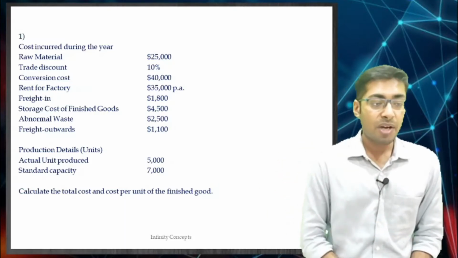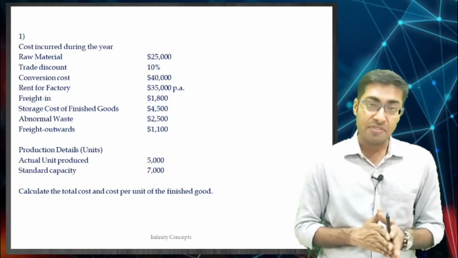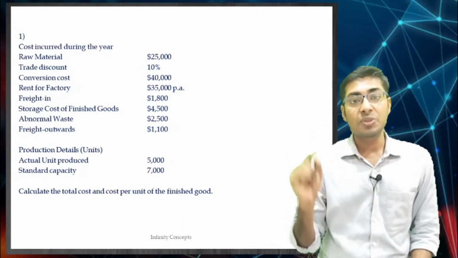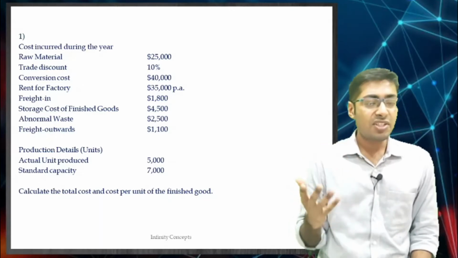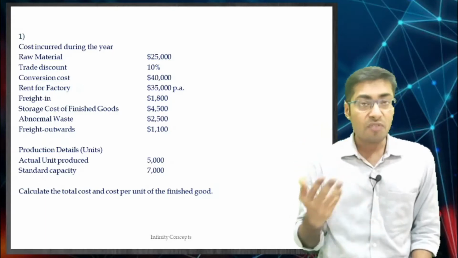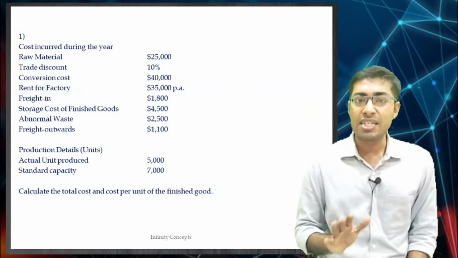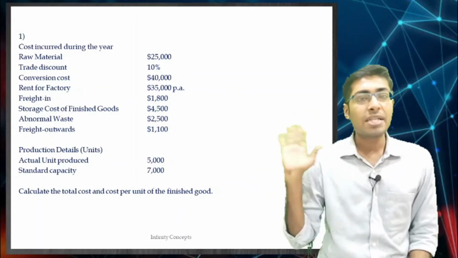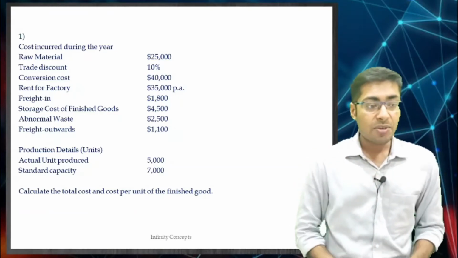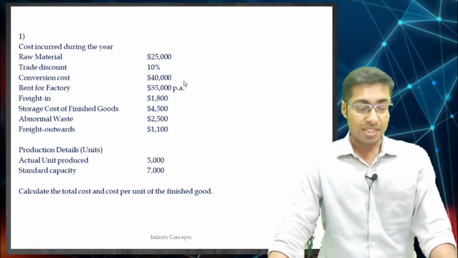Okay, they have given production details in units. Actual units produced are 5,000, but the standard capacity to produce is 7,000 units, but you are maybe less efficient or you are not producing that many goods. You have kept your factory closed for a few days and therefore the production would have fallen down. Anything can be the reason. We do not care what is the reason, the only thing is we know that the standard capacity was 7,000, but you produced only 5,000, correct. Now, what are they asking? Calculate the total cost and cost per unit of the finished goods.